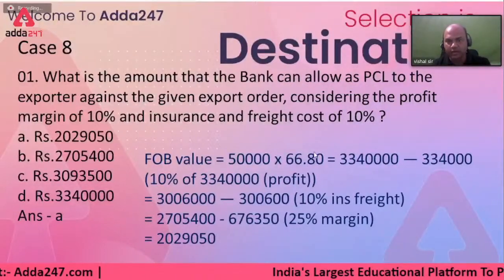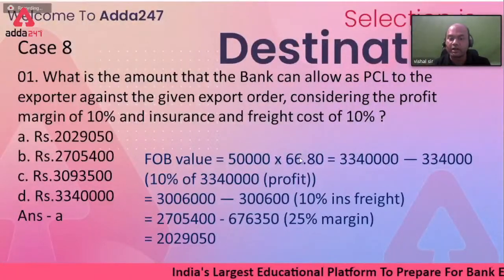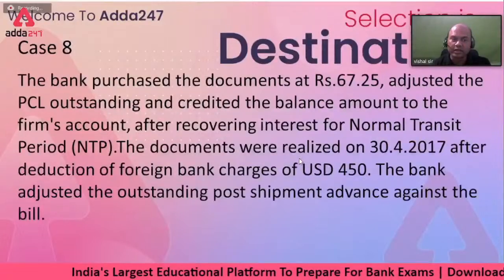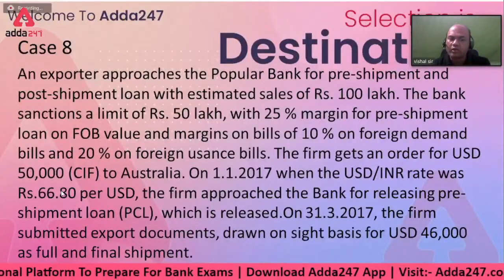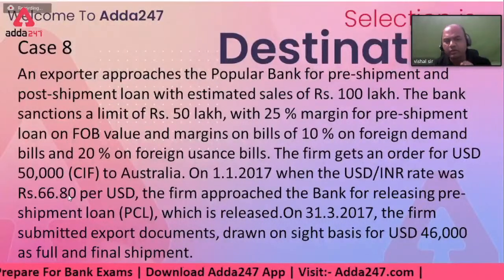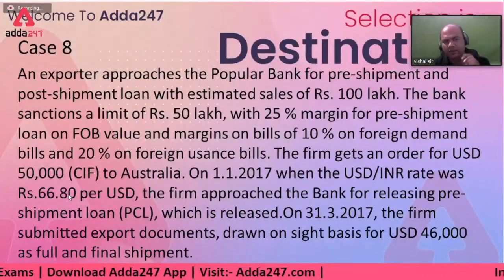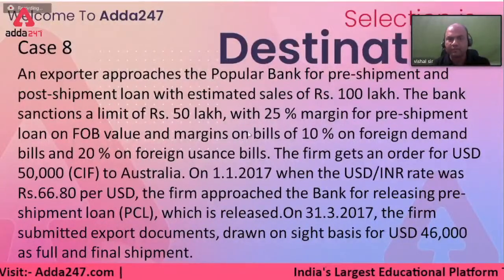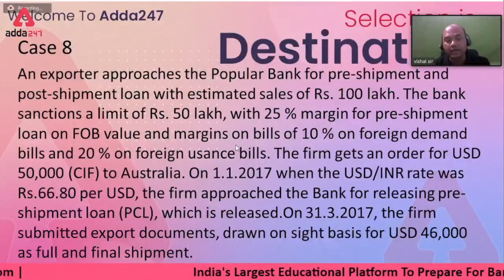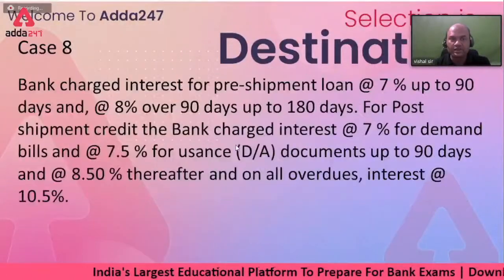What is the rate? Rate is 66.8. From where did the 66.8 come? 66.8 came from this pre-shipment rate, 66.8 for buying and selling both. What will you do over here? Are you buying or are you selling? It's an exporter. Always remember, in export you always buy the currency. In import, you always sell the currency.